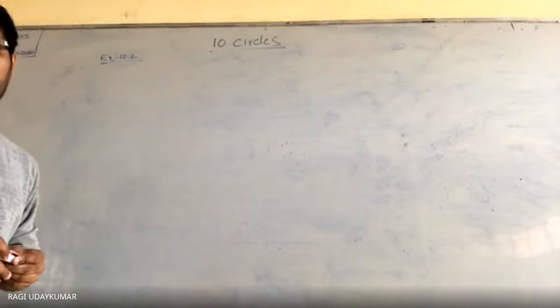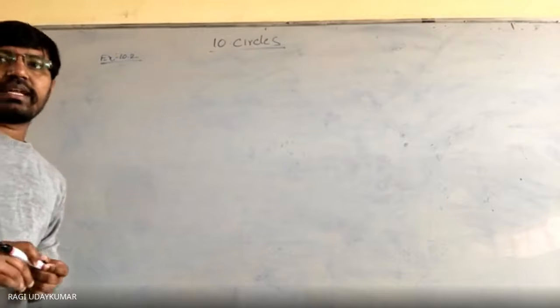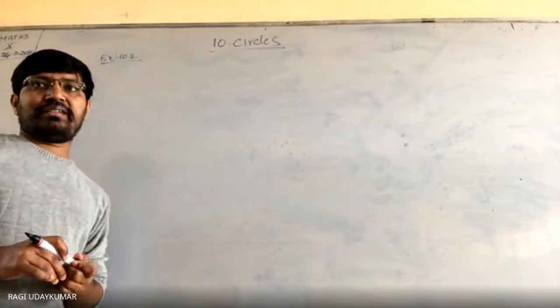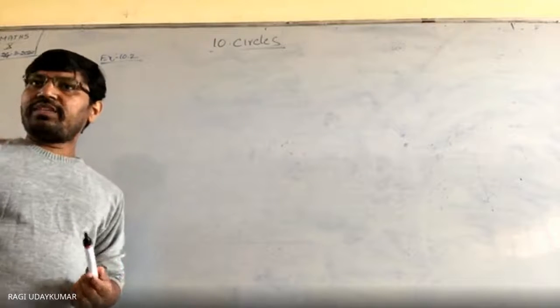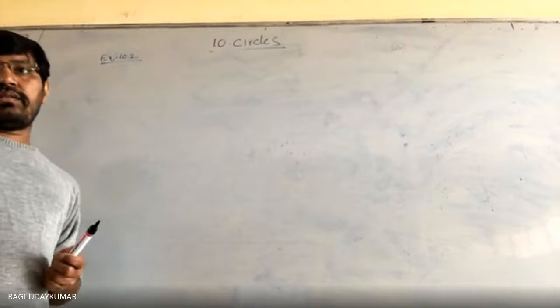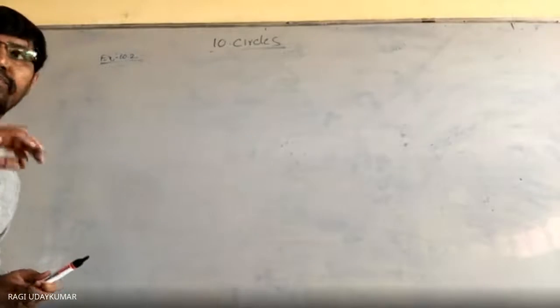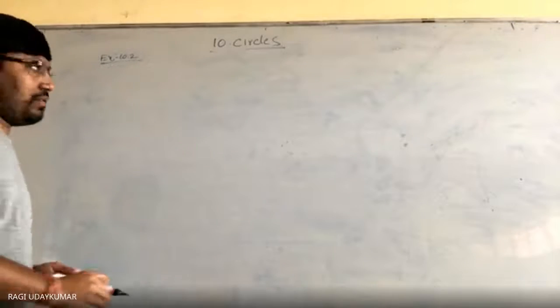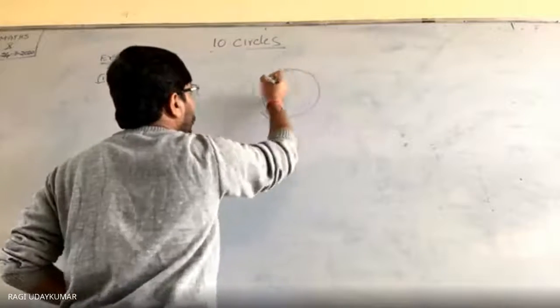From a point Q, the length of the tangent to the circle is 24 centimeters, and the distance of the point Q from the center. First question. So what is given? Q is a point.